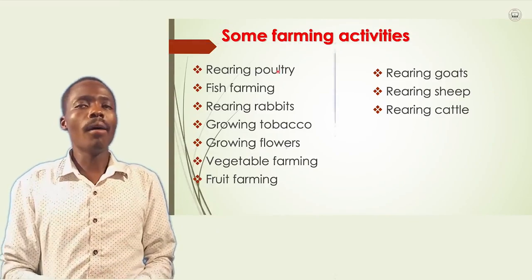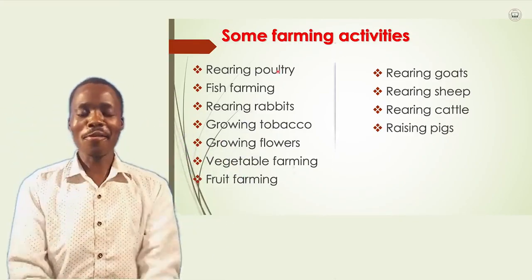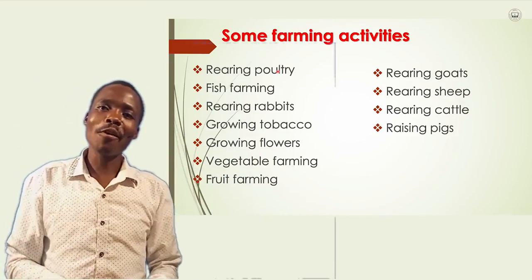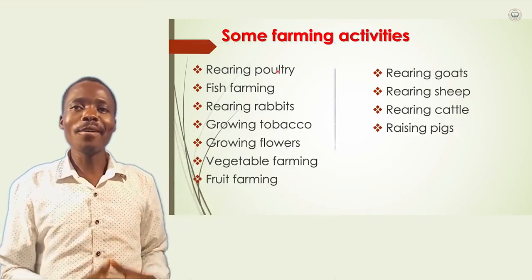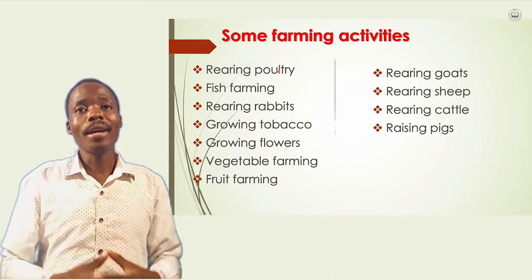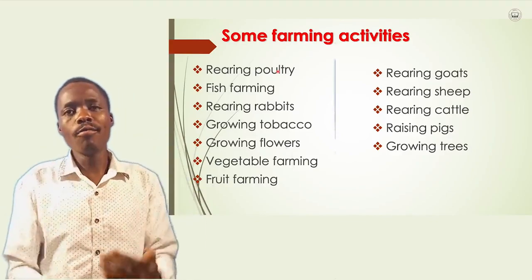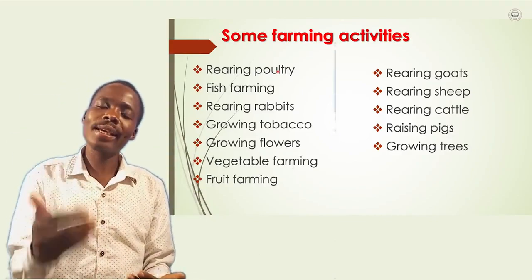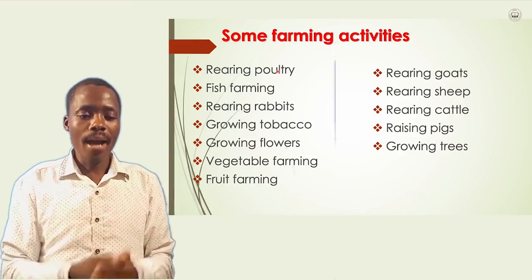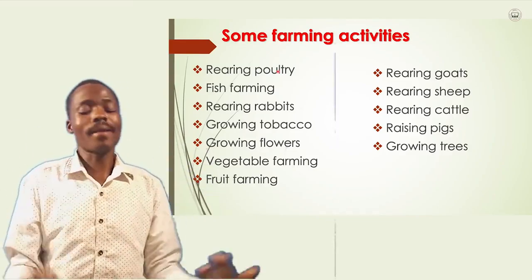For example, I'm talking of chickens, guinea fowls, geese, turkeys, and also pigeons. We raise them in our home grounds. Poultry are domesticated birds. So these are some of the farming activities that are also connected to agriculture.